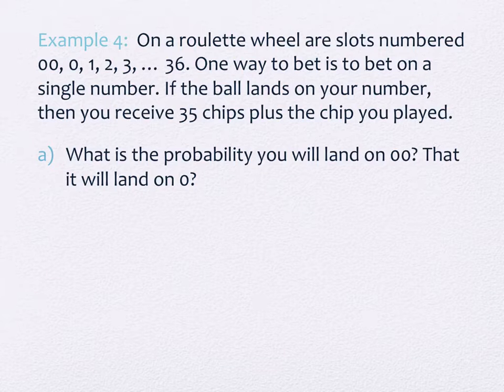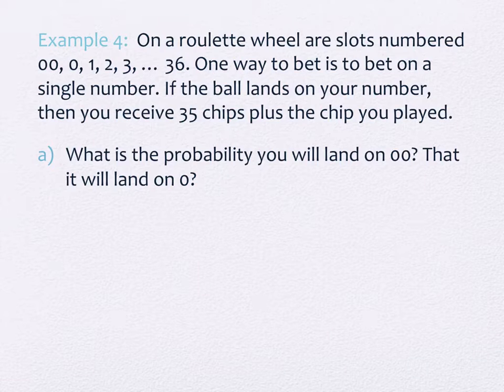There's lots of ways you can place bets on a roulette wheel. You can place bets on specific numbers. You can place bets on specific colors. You can place bets on evens or odds. Or you can place bets on multiple numbers. Like you can say, well, I'm going to put my money on it either showing up as a 1 or a 7. So you can do multiple numbers.